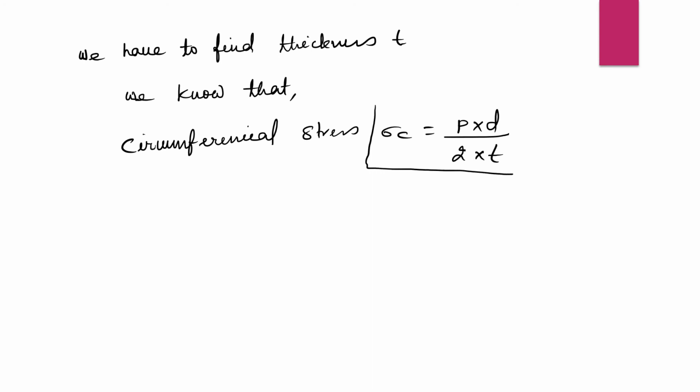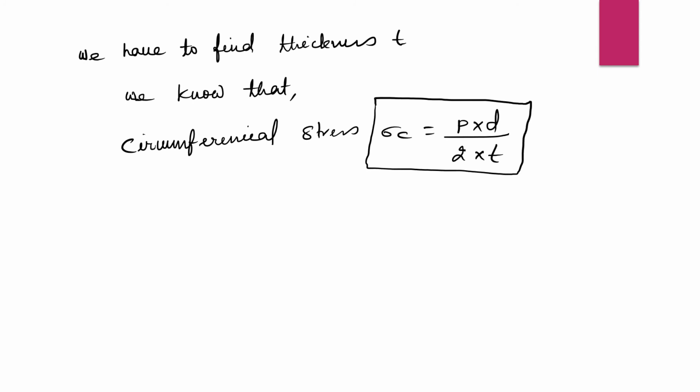This is our main formula. Understand, my dear students? This formula we will use everywhere in problems of thin cylinder, so you have to remember it. Sigma C, circumferential stress, is equal to P into D divided by 2 into T. But from this equation we have to find the value of T, and we know all other data: the circumferential stress, the diameter, and the pressure.